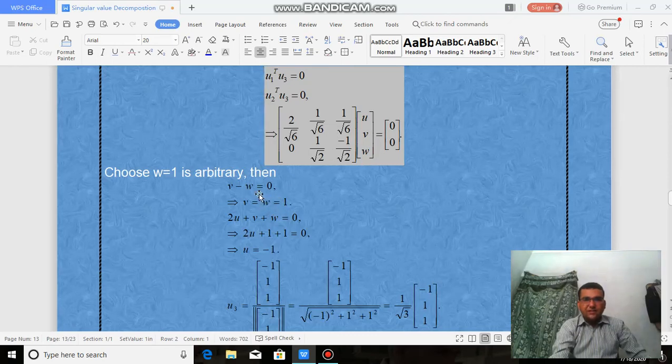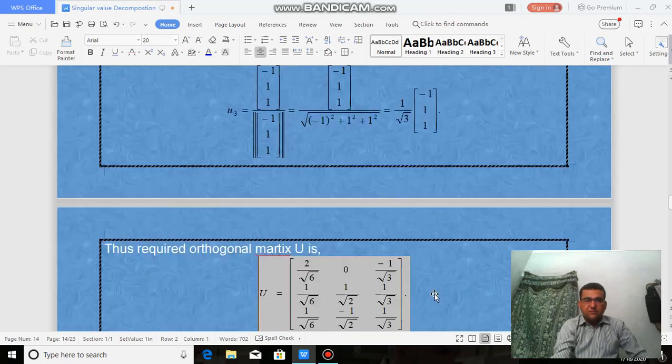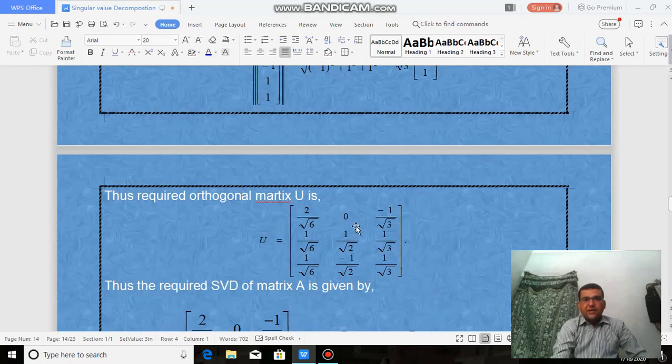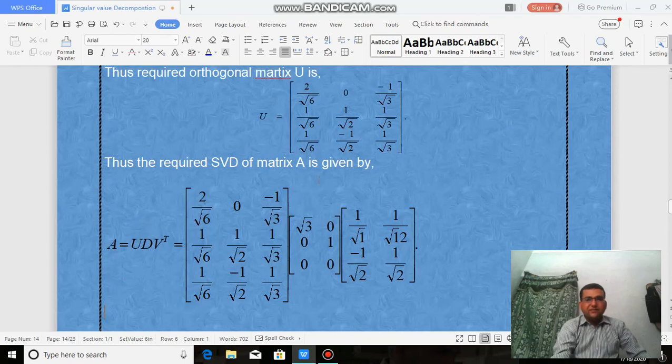We suppose that U is equal to minus V, equal to W, and W is equal to 1, which is arbitrarily supposed. And secondly this one. Then we get U is equal to minus 1. Then we get this equation. Now you can clearly note that the first column is orthogonal to the second column, the second is orthogonal to the third, and the third column is orthogonal to the first one. Then we get this decomposition.